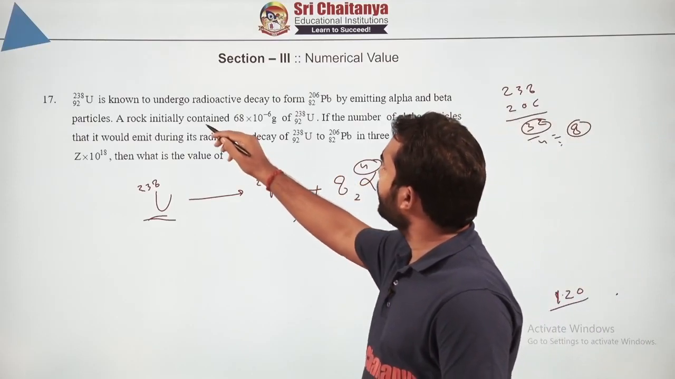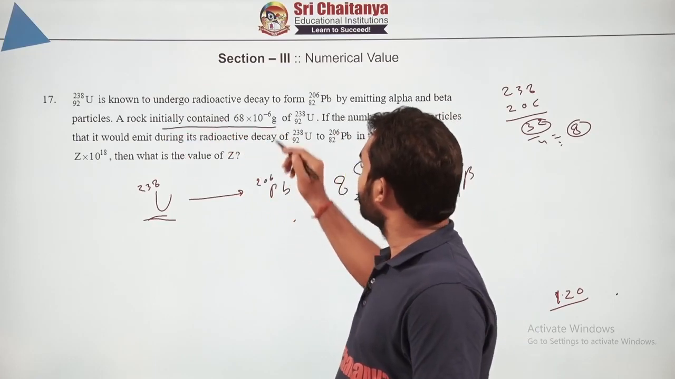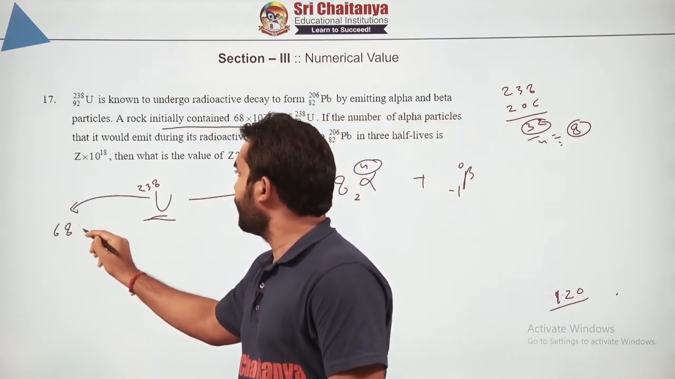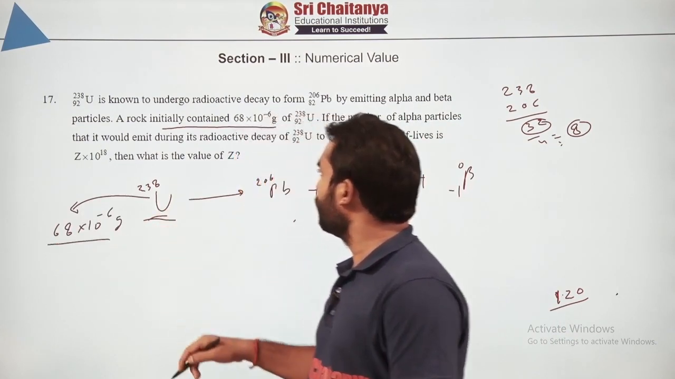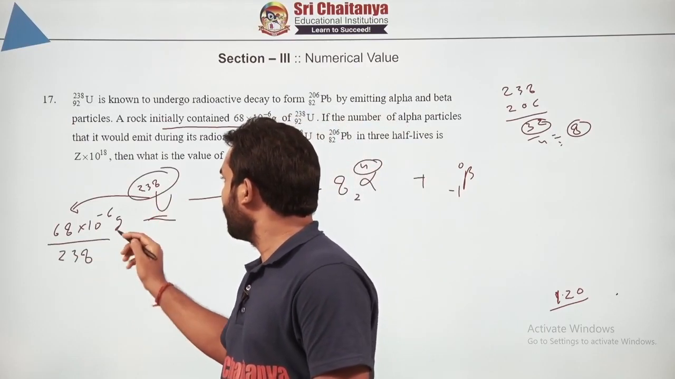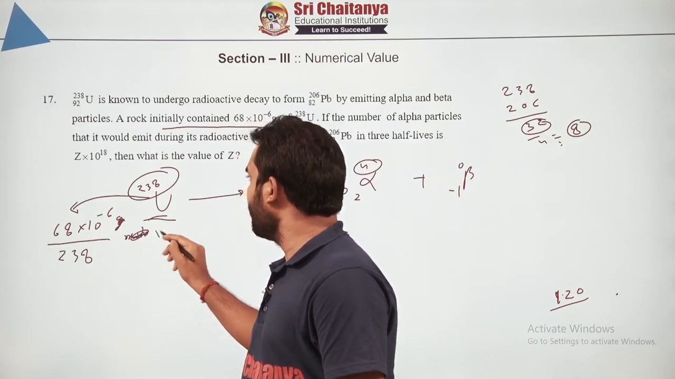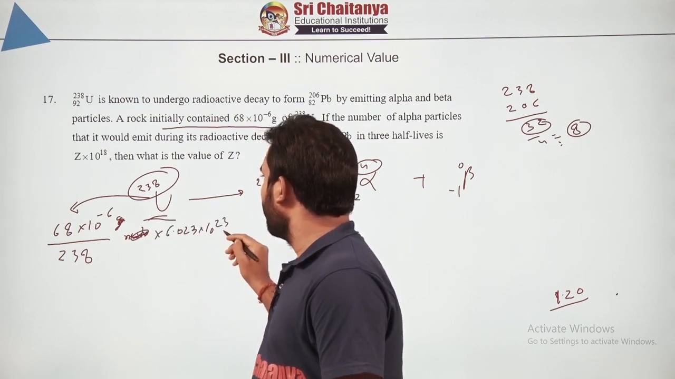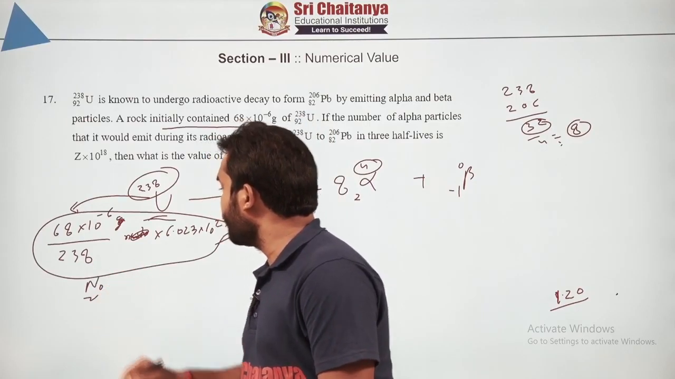Now initially how much did they take? A rock initially contained 68 into 10 to the power minus 6 grams. So 68 into 10 to the power minus 6 gram divided by the atomic mass, 238, will give you the moles, and moles means simply multiply with 6.023 into 10 to the power 23. So basically this value is our N0, the initial value of uranium.